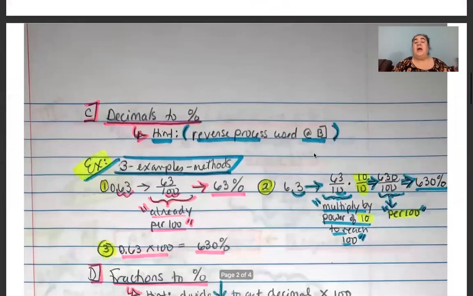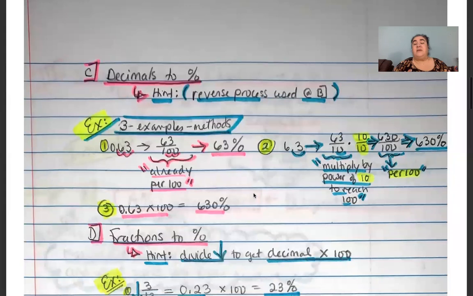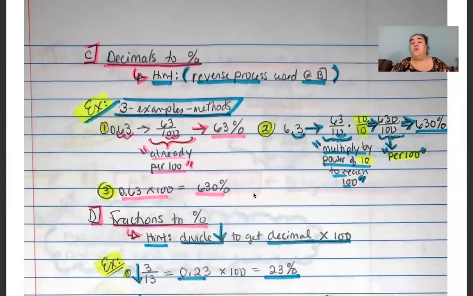Now, how do we go from decimals to percentages? And the hint you're given here is that you just reverse the process that we just used in part B to go from percents into decimals, right? So we're in essence going backwards. Now we're going from decimals to percents, right? Now there are 3 ways you can do this. I am showing you all 3. You can choose whichever one you find most comfortable and use that one and have it work for you every time.